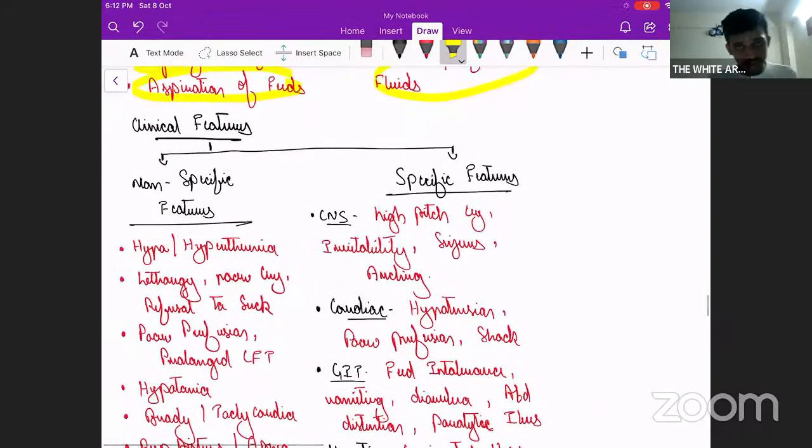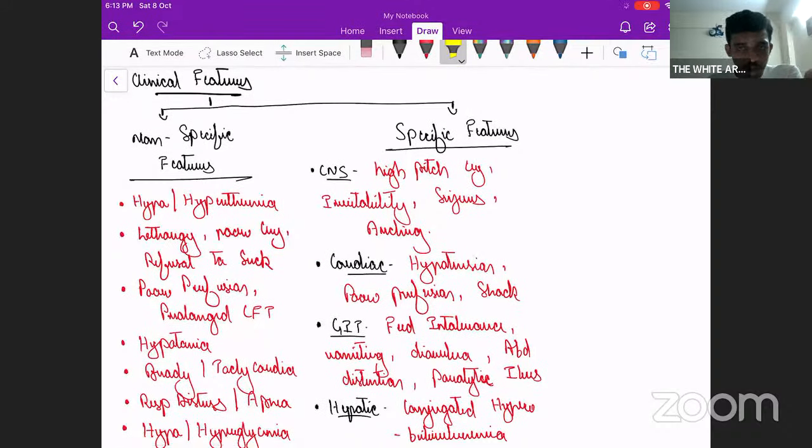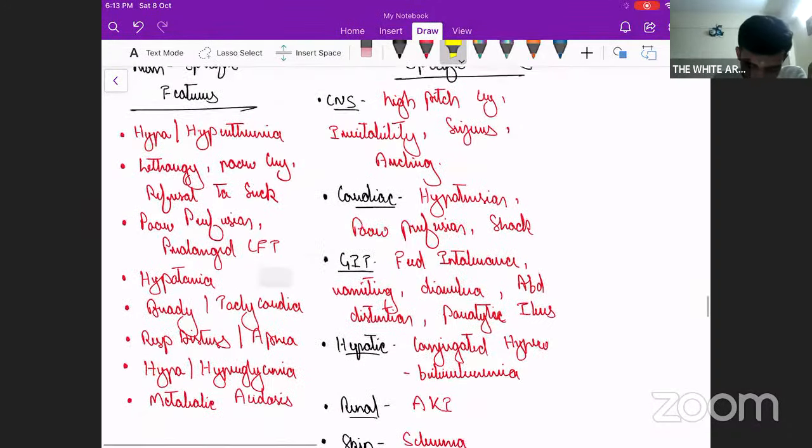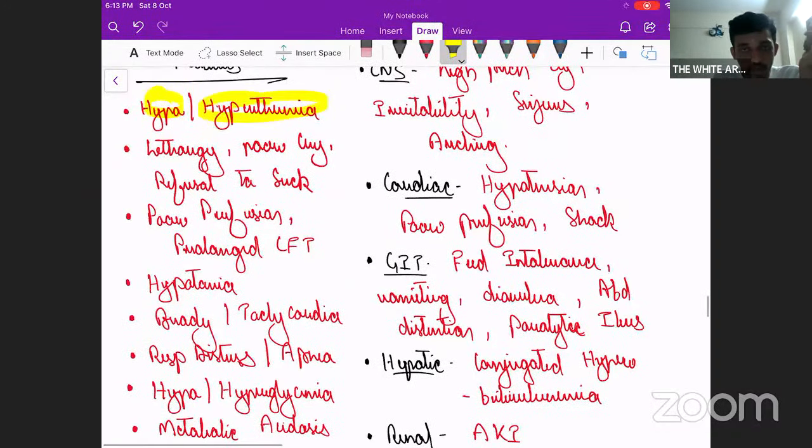Next, we saw in the definition the signs and symptoms of septicemia. So what are these signs and symptoms? Coming to the clinical features of neonatal sepsis. Clinical features can either be non-specific features or specific ones belonging to certain systems. Non-specific features can be hypo or hyperthermia, okay, and it can be lethargy, poor cry, refusal to suck, okay. These are all constitutional symptoms which you can expect.